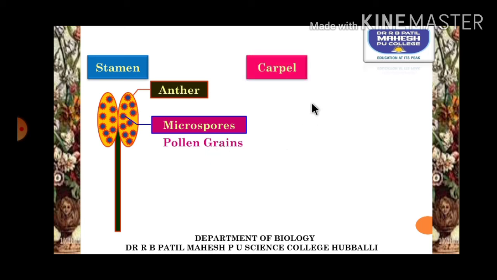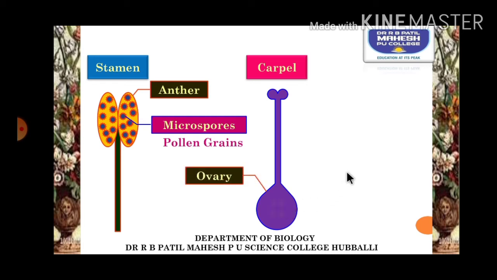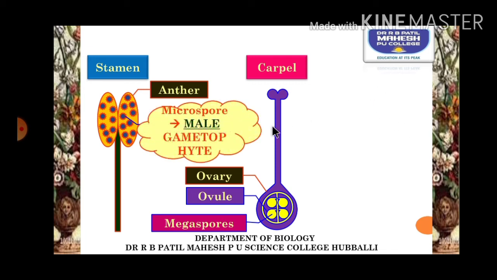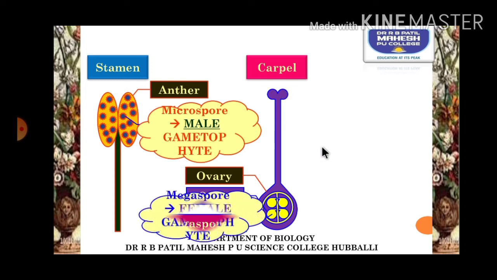Now the carpel, let us try to see. This is a carpel which is made up of three parts: the ovary, which contains the ovule inside it, and the ovule is made up of the megaspore. The next parts are called the style and stigma. The microspore is a male gametophyte, whereas the megaspore is said to be a female gametophyte.